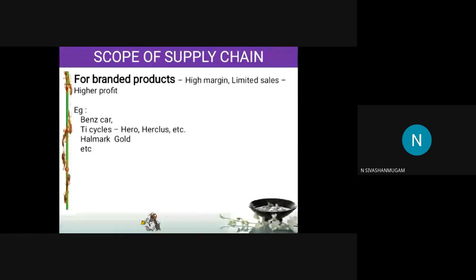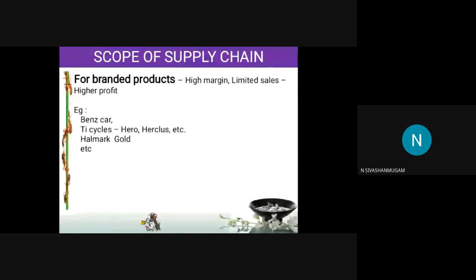Next, branded products. They have a high margin and limited sales, so that they get a higher profit. If you take a Benz car, the actual manufacturing cost comes to around 30 to 35 lakhs only, but they sell it for 1 crore or 1.5 crores. Why are they doing that?